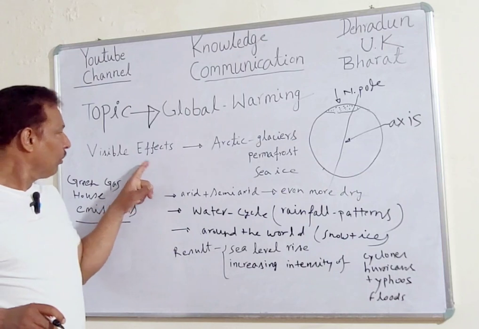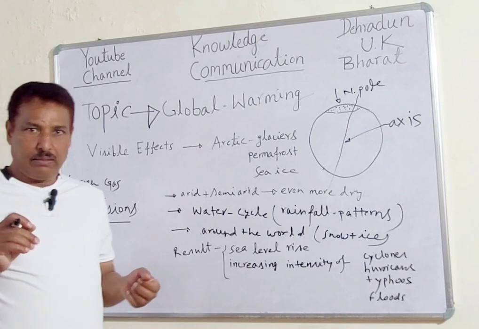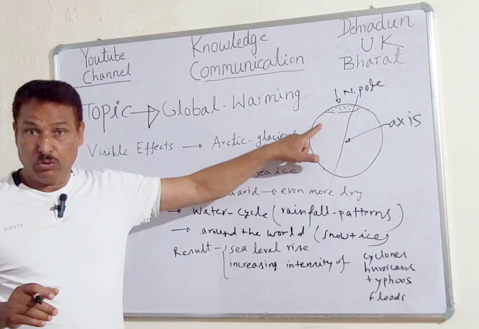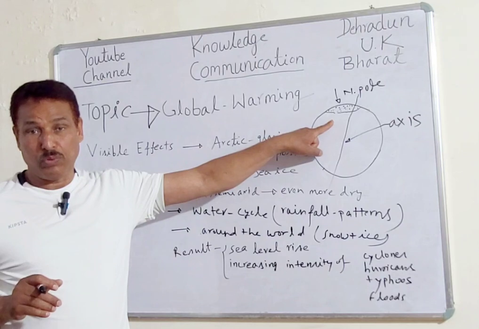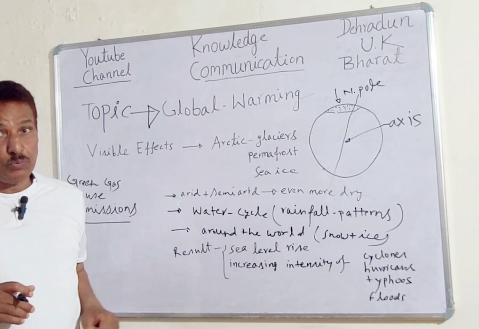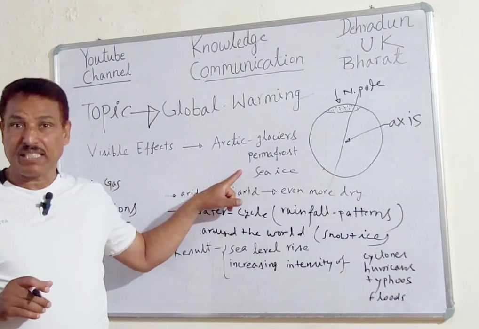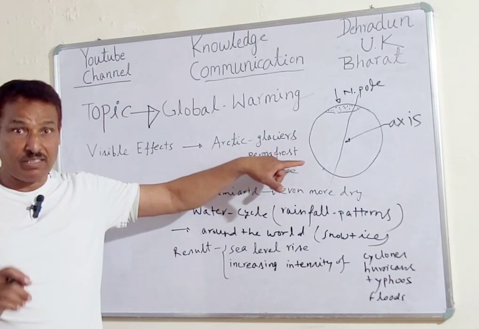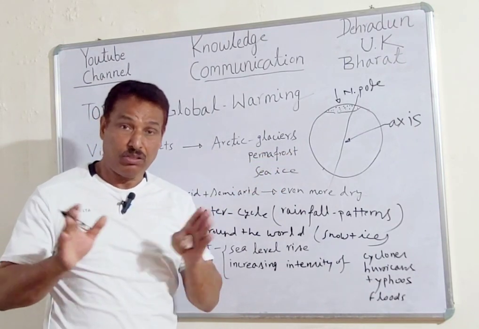Now, the visible effects of global warming, and the most visible effect the scientists have observed over the years, is on the North Pole. What is happening on the North Pole? The glaciers of the North Pole, permafrost of the North Pole, and sea ice around it are melting at an accelerated speed, not normally.